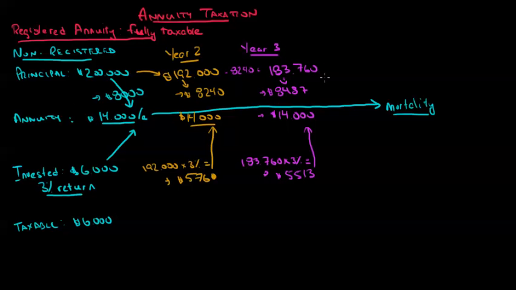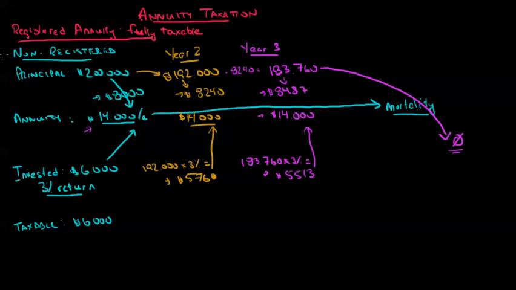Now you can see what's going to happen here. If I live long enough, that annuity principal amount is going to drop to zero. If that should happen, it doesn't affect me. That's the insurance company's responsibility. If that reduces to zero, that's their problem, not mine. They made me a promise. The promise was they would pay me $14,000 a year until mortality.